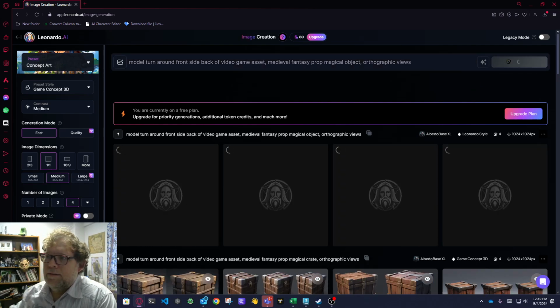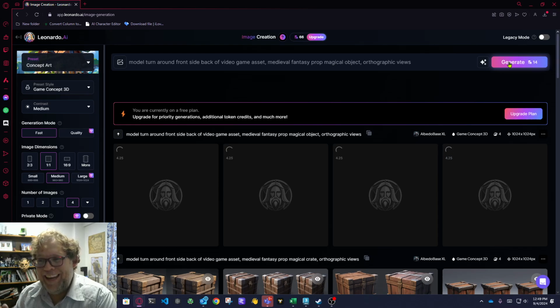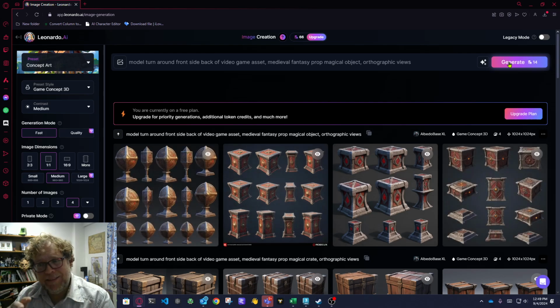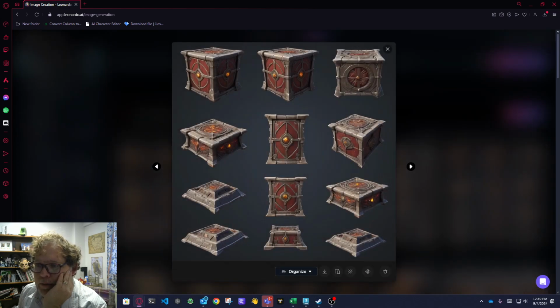So the biggest problem currently with AI art, as far as actual usability, is getting it to make what you want. It's super difficult. It might be easier for me to draw a crate that I want or draw an object I'm looking for than this. But it works really well for creating base objects for you to work from. Look, objects tend to work a lot better. This thing already looks like a crate, and it's more what I was thinking of than my original prompt. So here you can see I've got a pretty good view of the side.